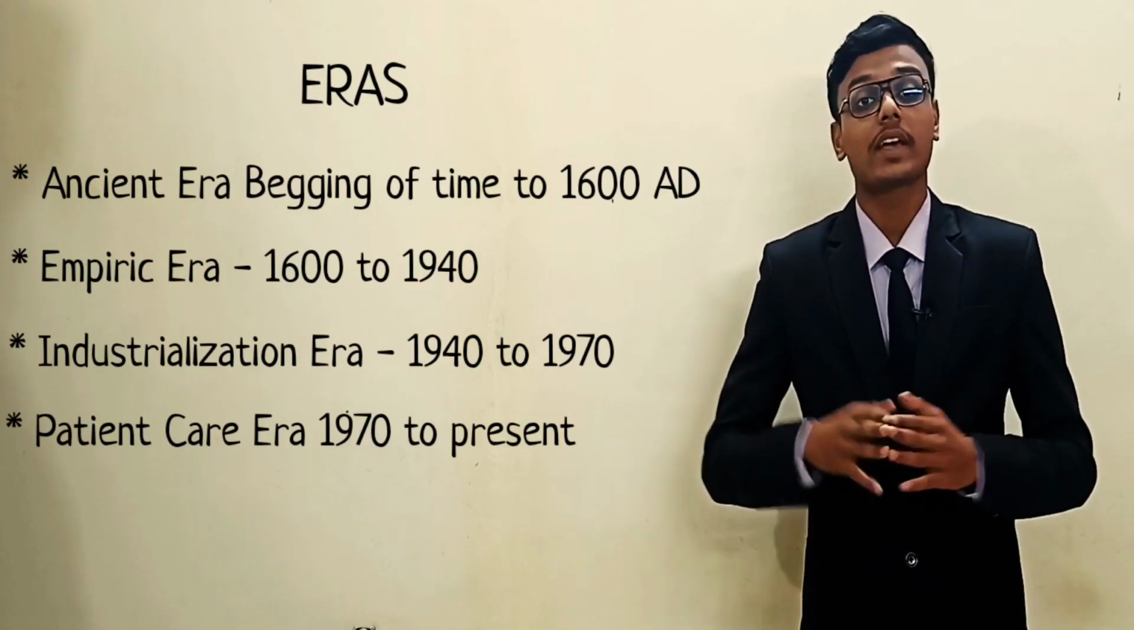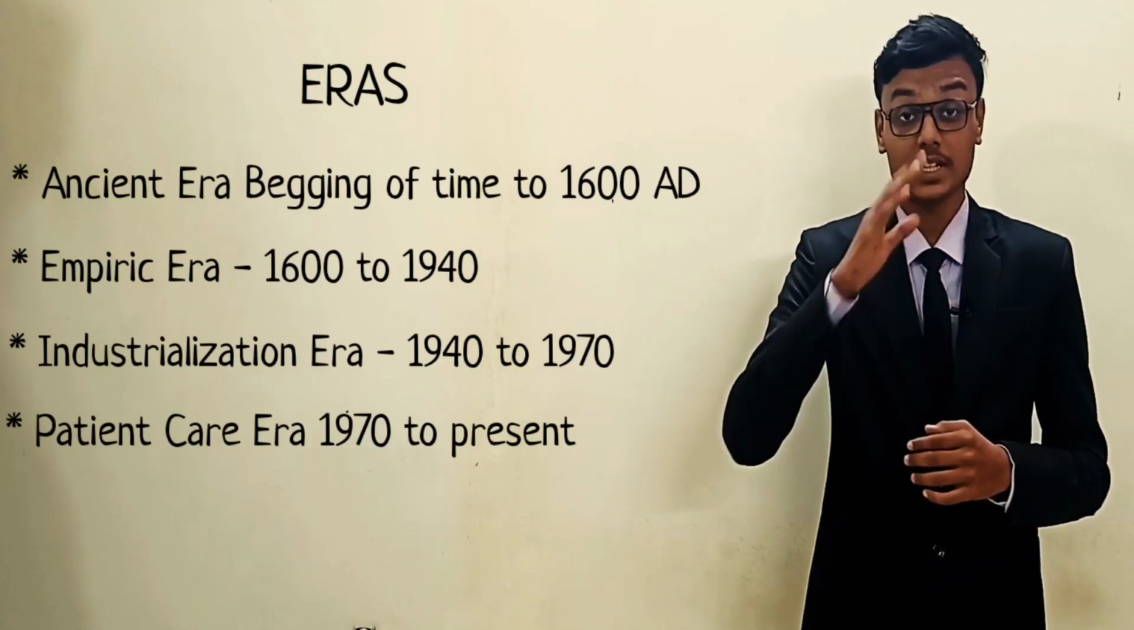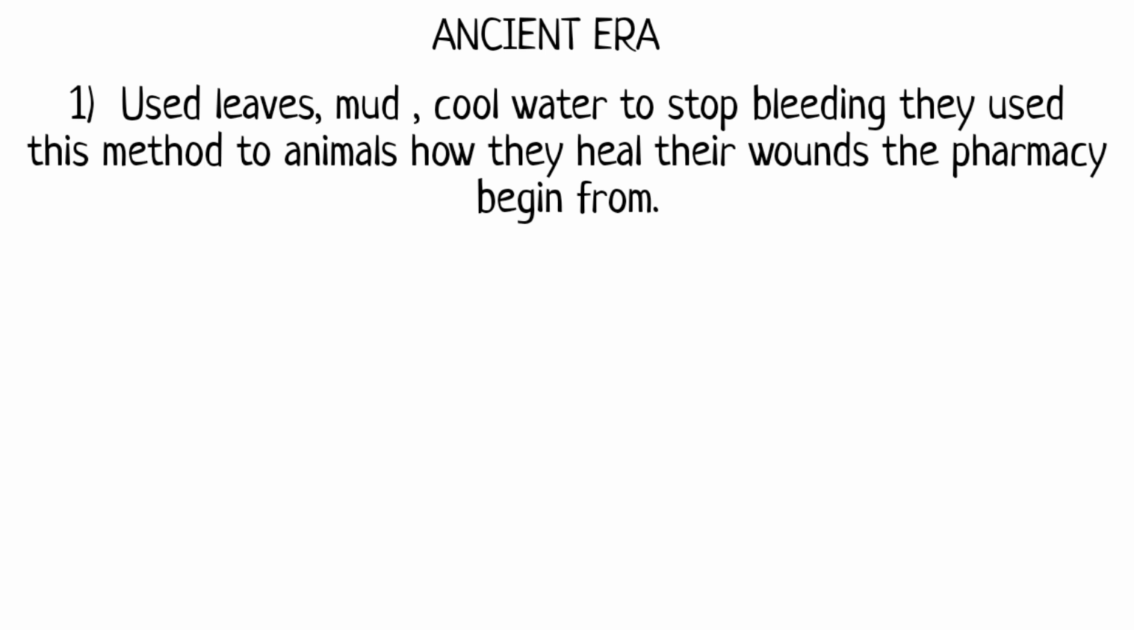I think we can get a better understanding if we list all this in a proper, systematic way on a whiteboard. So let's go. The first one is the ancient era. In this era, they used leaves, mud and cool water to stop bleeding. They used this method on animals, to see how they healed their wounds. Pharmacy begins from that.